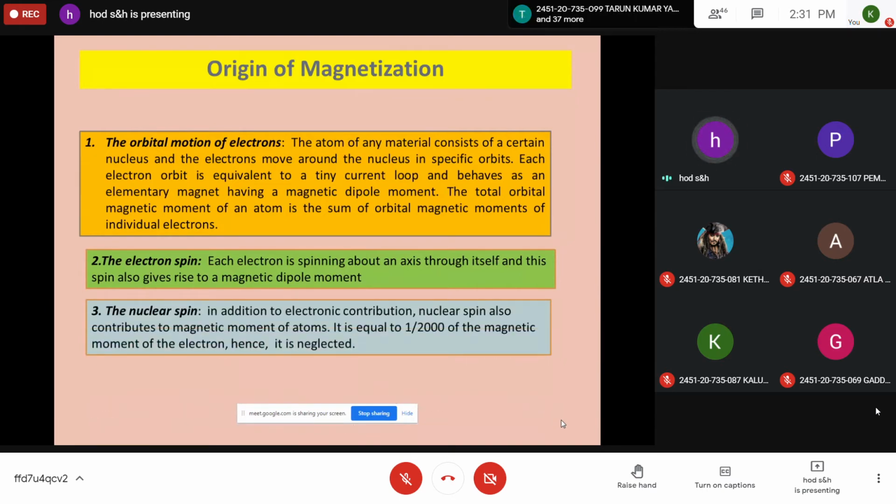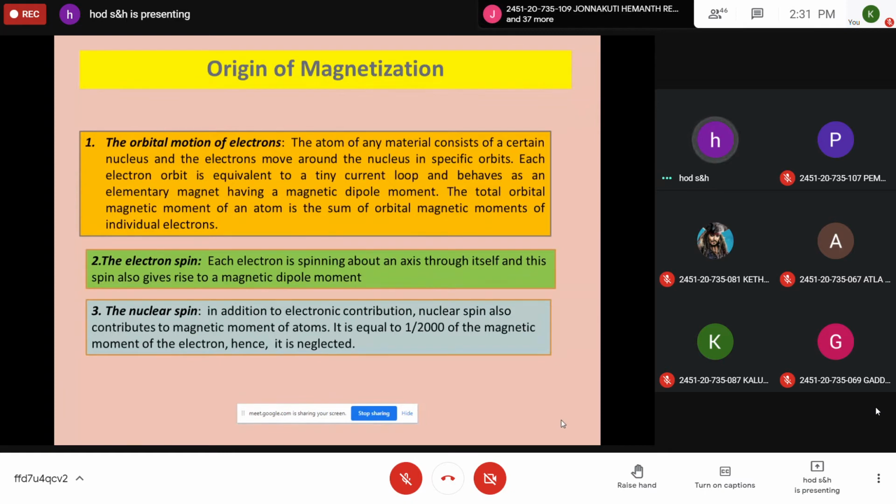In addition to the electronic contribution, nuclear spin also contributes to the magnetic moment of atoms. But it is equal to 1 by 2000 of the magnetic moment of the electron, hence it is neglected. Of course, the spin of the nucleus will also be responsible for a small amount of magnetic field, but compared to orbital motion and spin motion, it can be neglected.